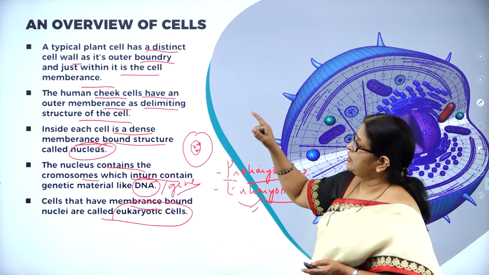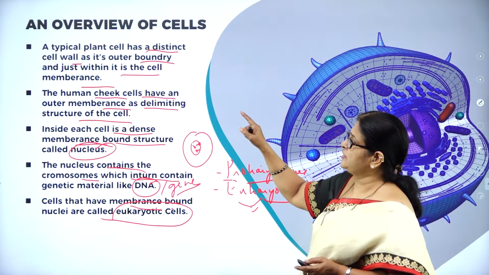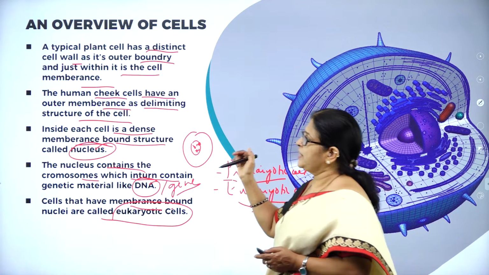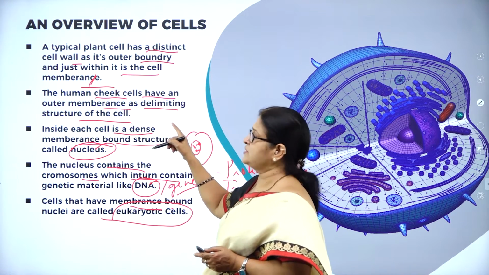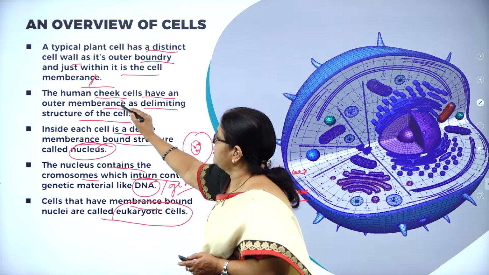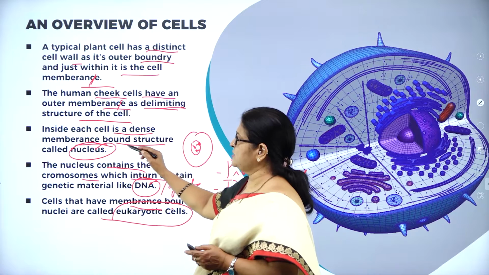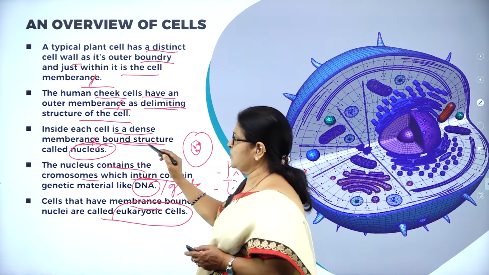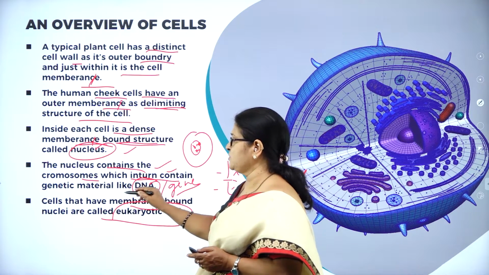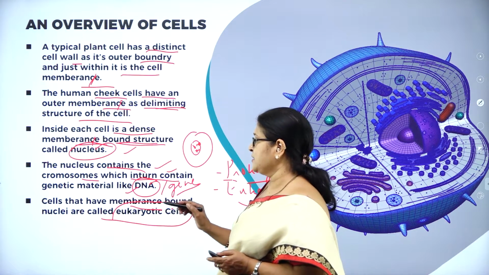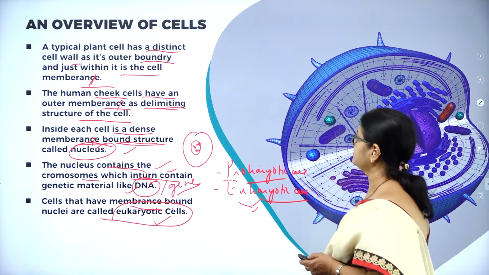So, a typical plant cell has a distinct cell wall as its outer boundary, and just within it is a cell membrane. And the human cheek cells have an outer membrane as the delimiting structure of the cell. Inside each cell is a dense membrane-bound structure called the nucleus. The nucleus contains the chromosomes, which in turn contain the genetic material like DNA. The cells that have membrane-bound nuclei are called eukaryotic cells.